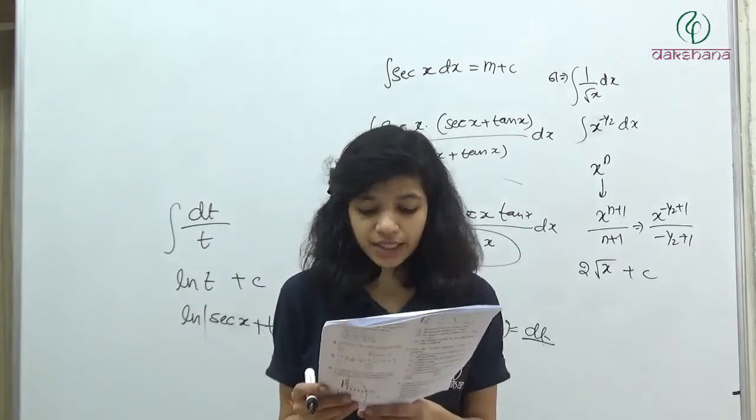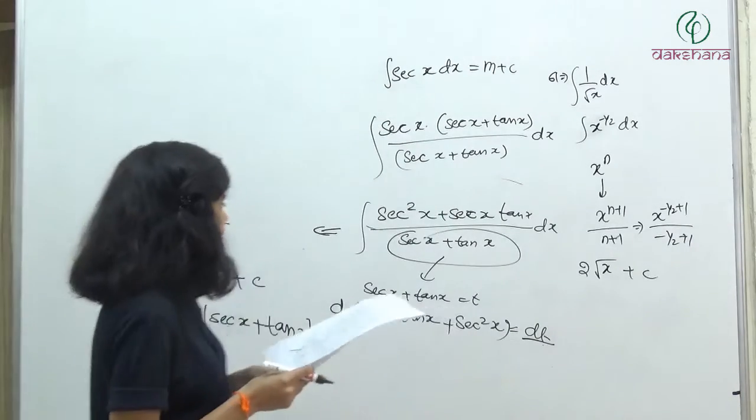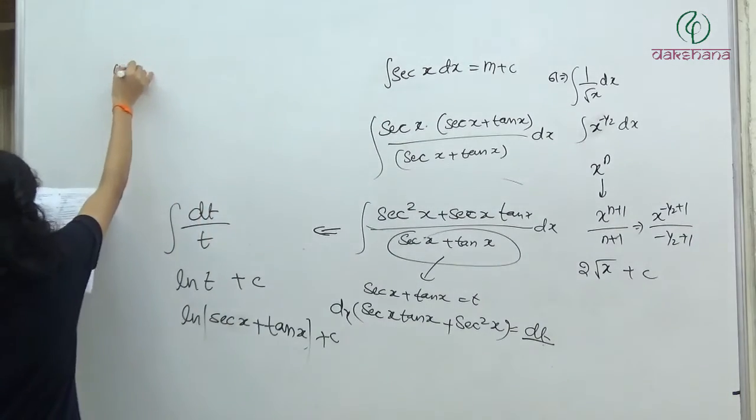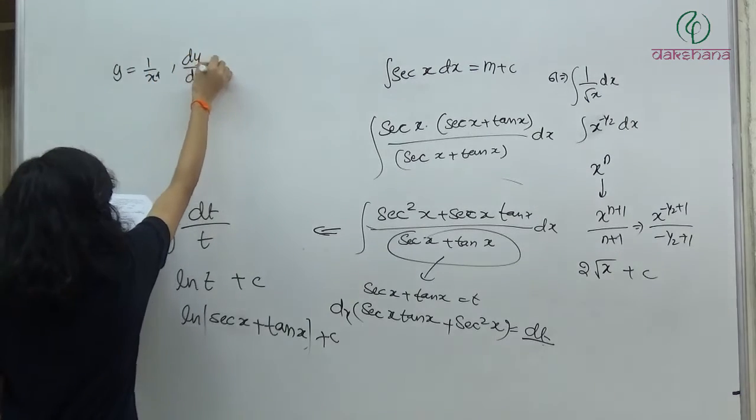नेक्स्ट है क्वेश्चन नंबर 63, y is equal to 1 by x to the power 4, then dy by dx will be,